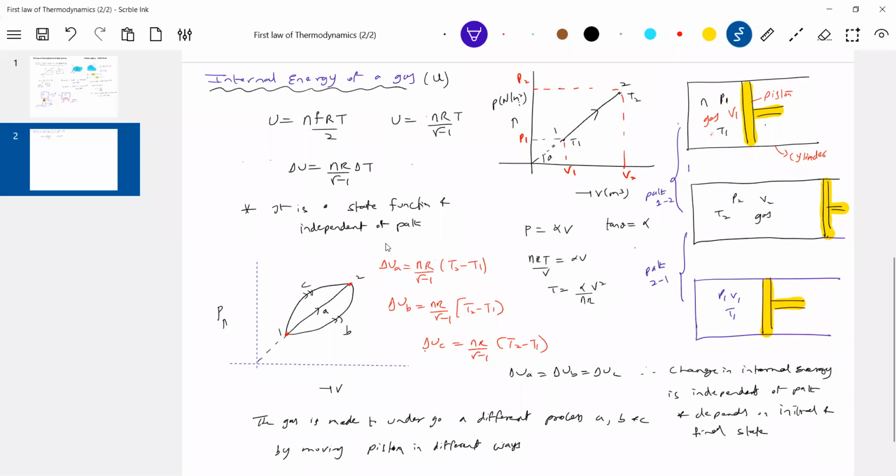So what will happen to internal energy? The change in internal energy depends only on the initial and final state. It is irrespective of what process it is undergoing. We need not bother. So this is about internal energy, and I'm using the words independent of path.